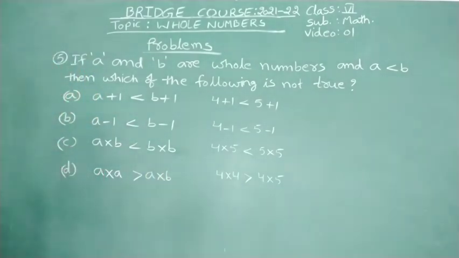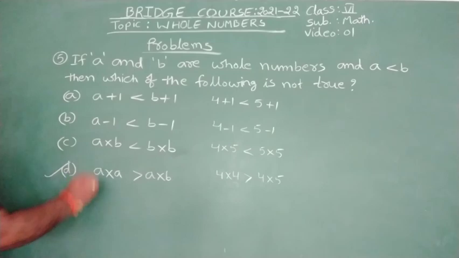That's why our requirement is the false statement. That's why the fourth statement is wrong. Just by taking A and B values as 4 and 5, we got the fourth option as the wrong statement.